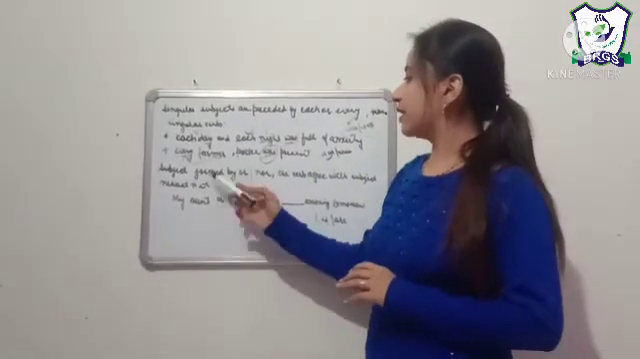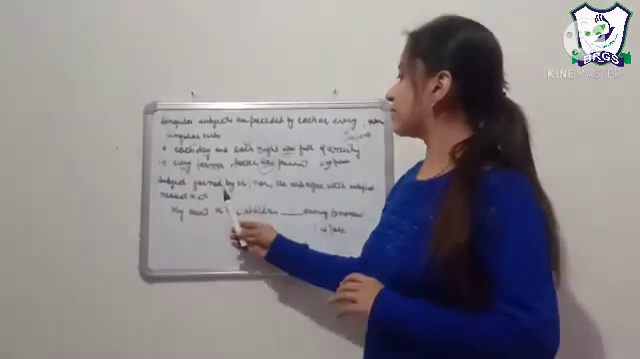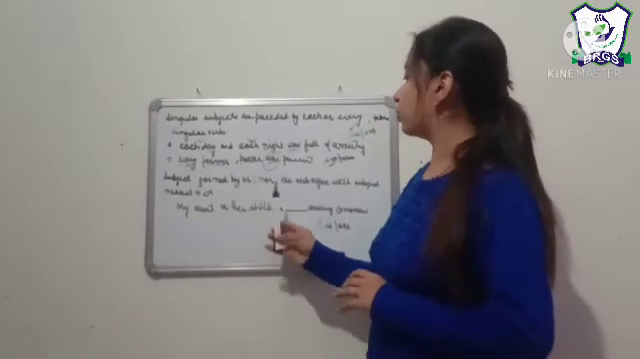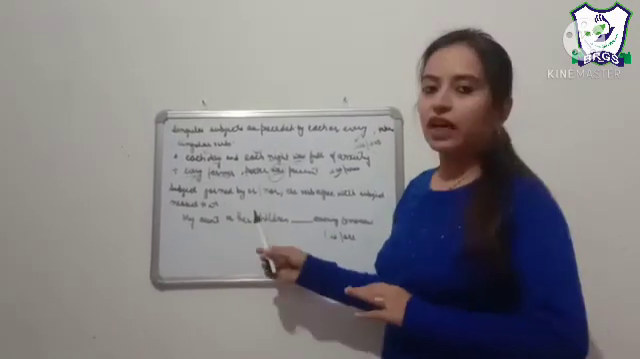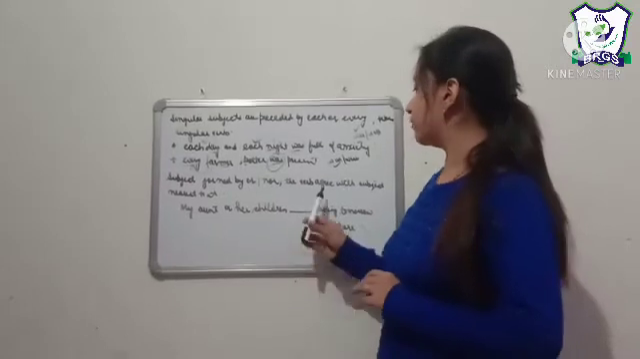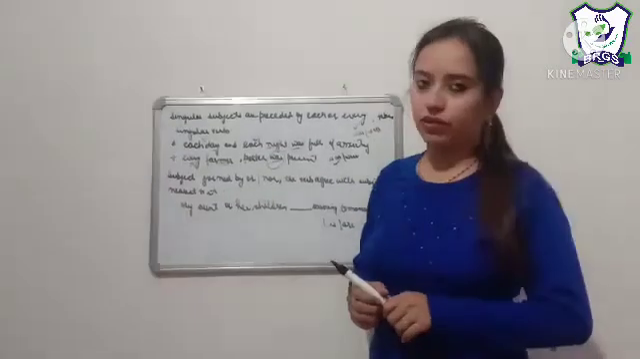And the next one is when two subjects are joined by or, nor. When the subjects are joined by or, nor, the verb agrees with the subject nearest to it.